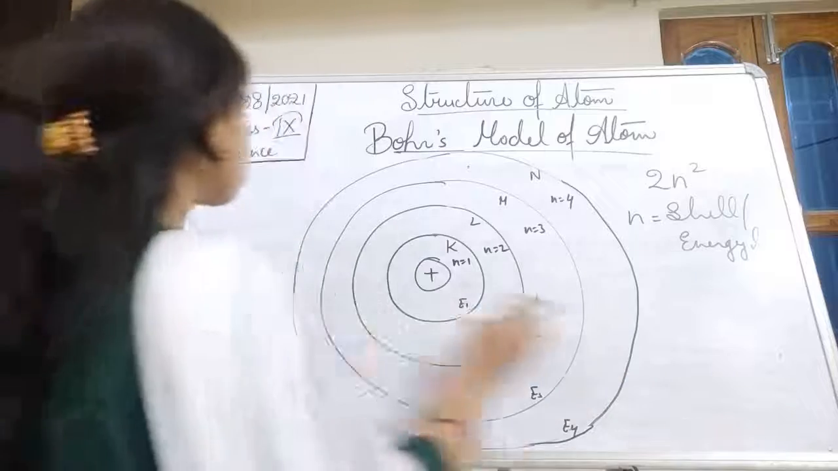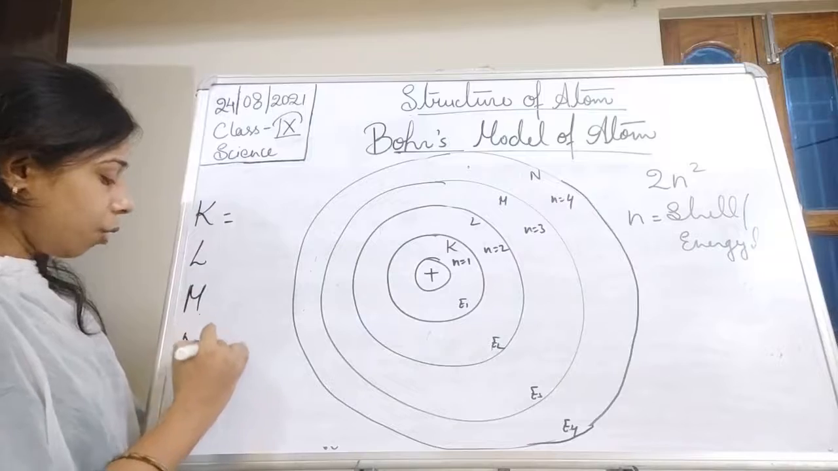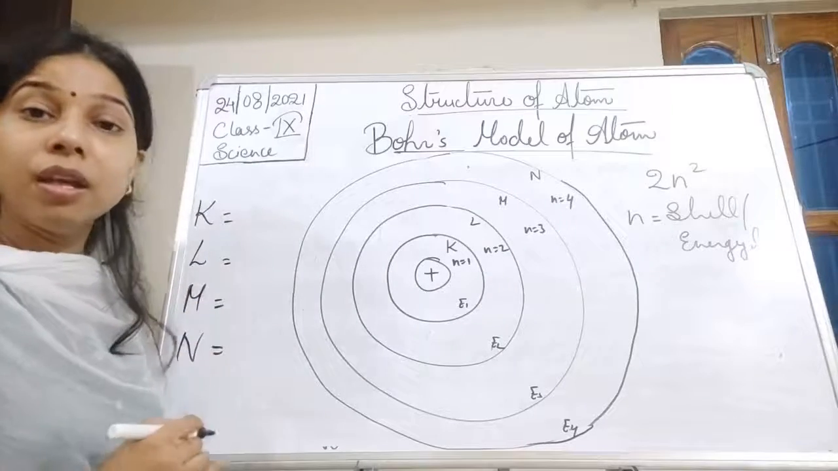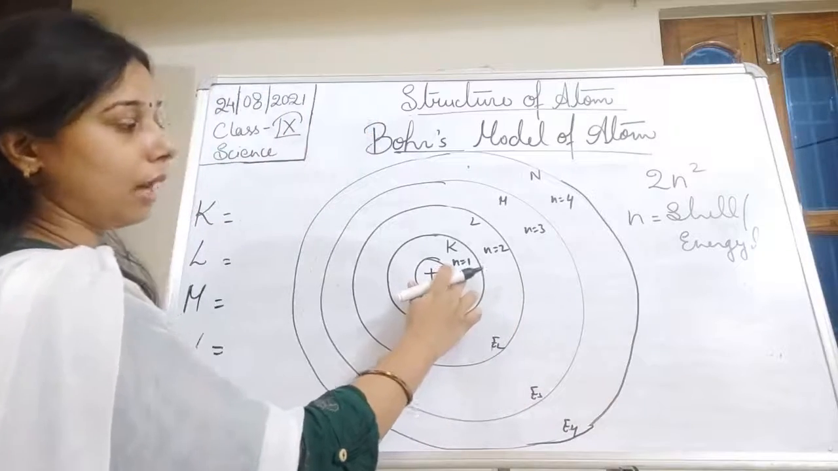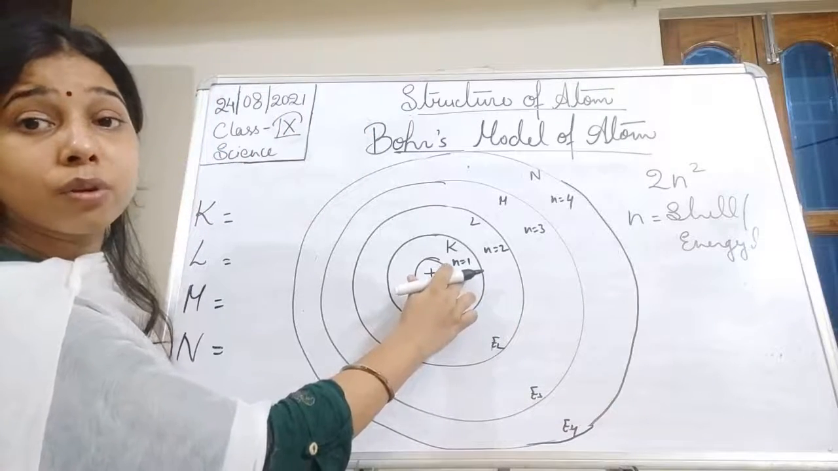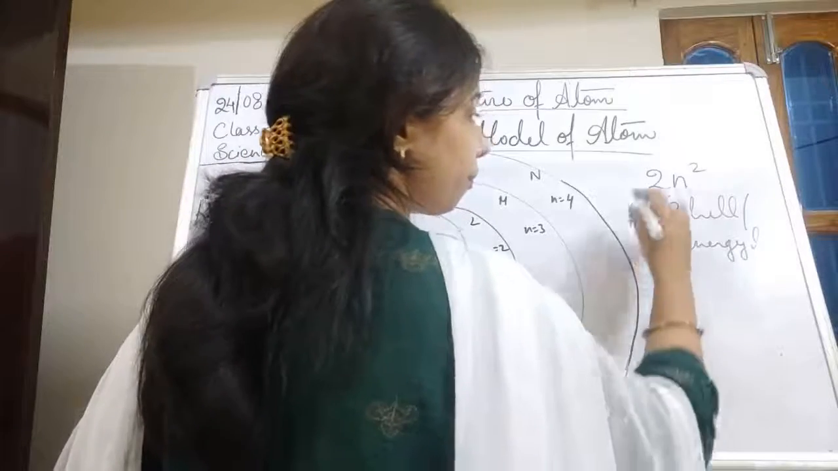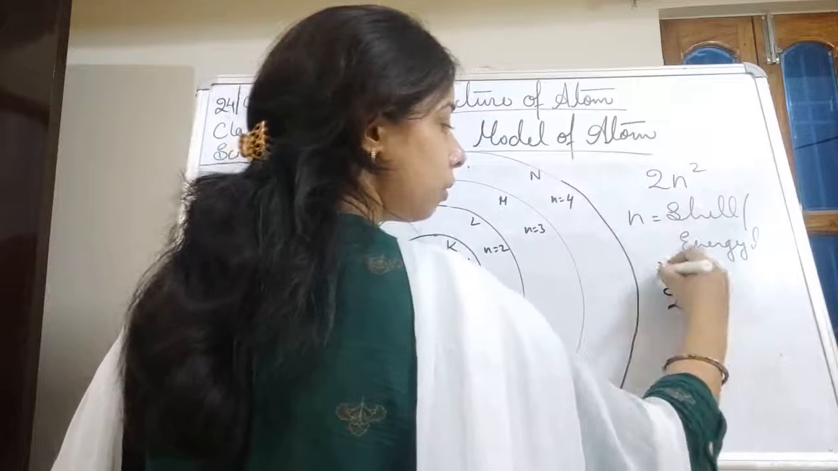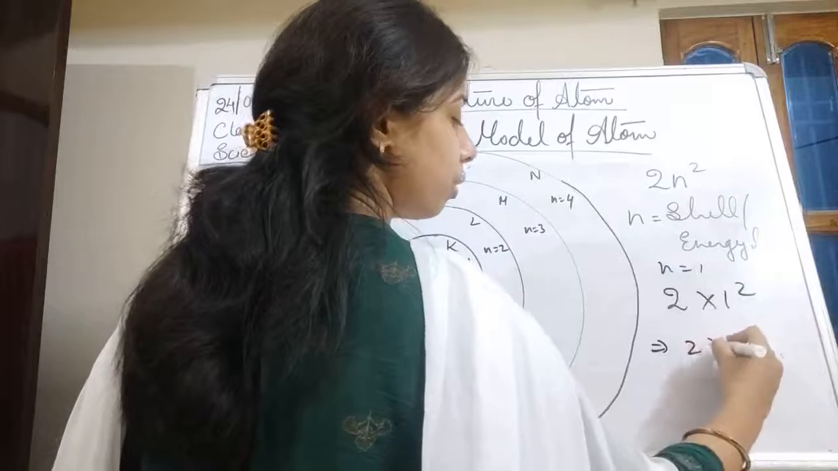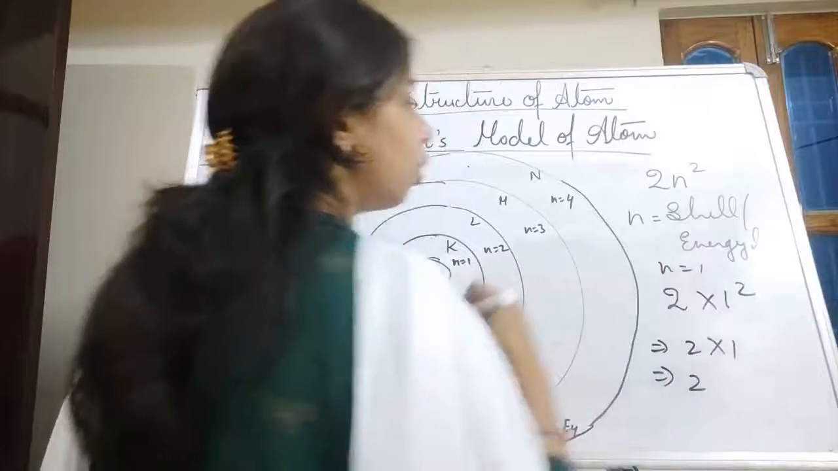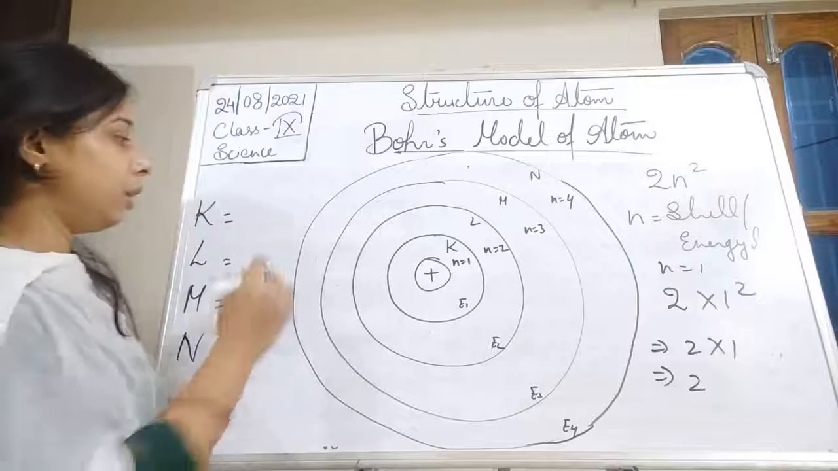So, I am solving it here, students. I am writing how many electrons can be accommodated by each of these energy levels. In the case of the first shell, that is the K shell, where n is equal to 1, we put the value. So n is equal to 1 now. 2 into 1 whole square is equal to 2 into 1, or 2. So the maximum number of electrons accommodated by the K shell will be equal to 2.